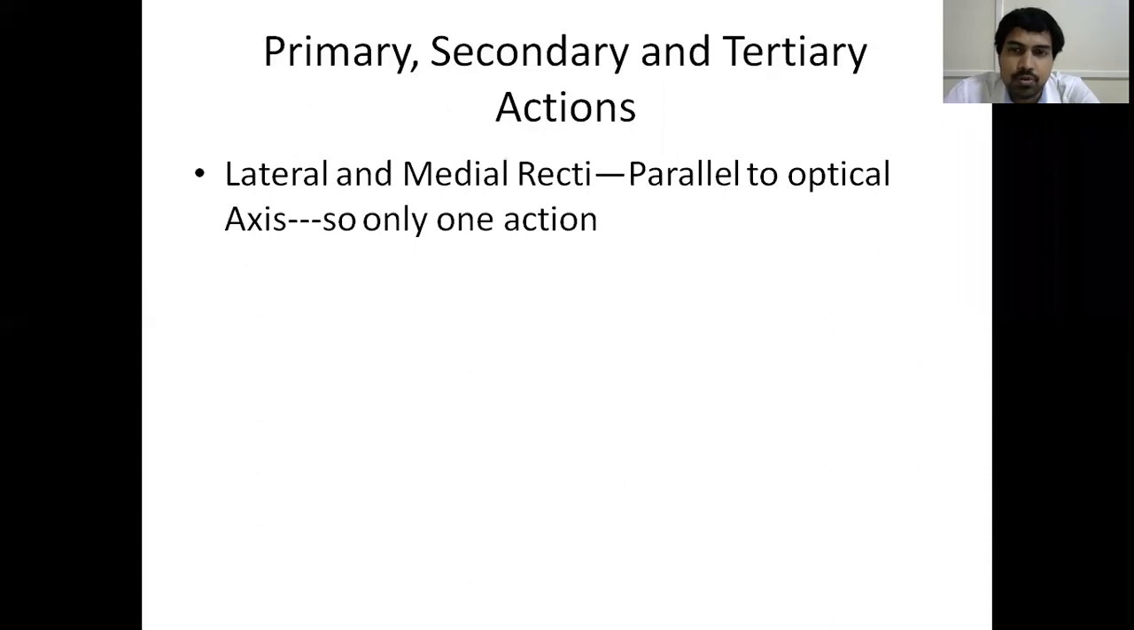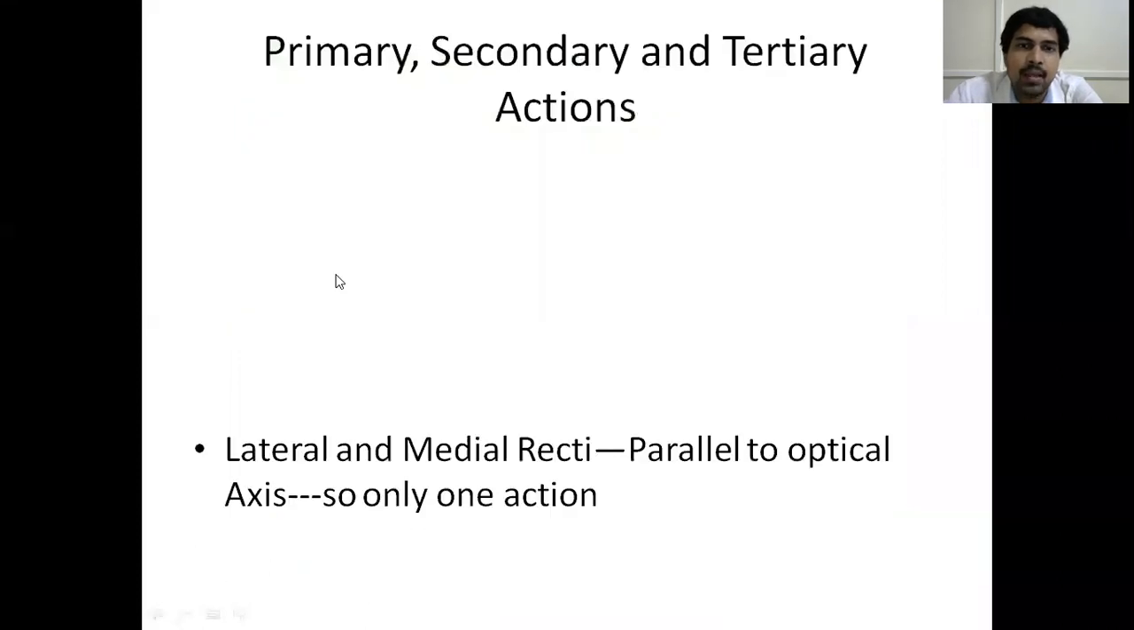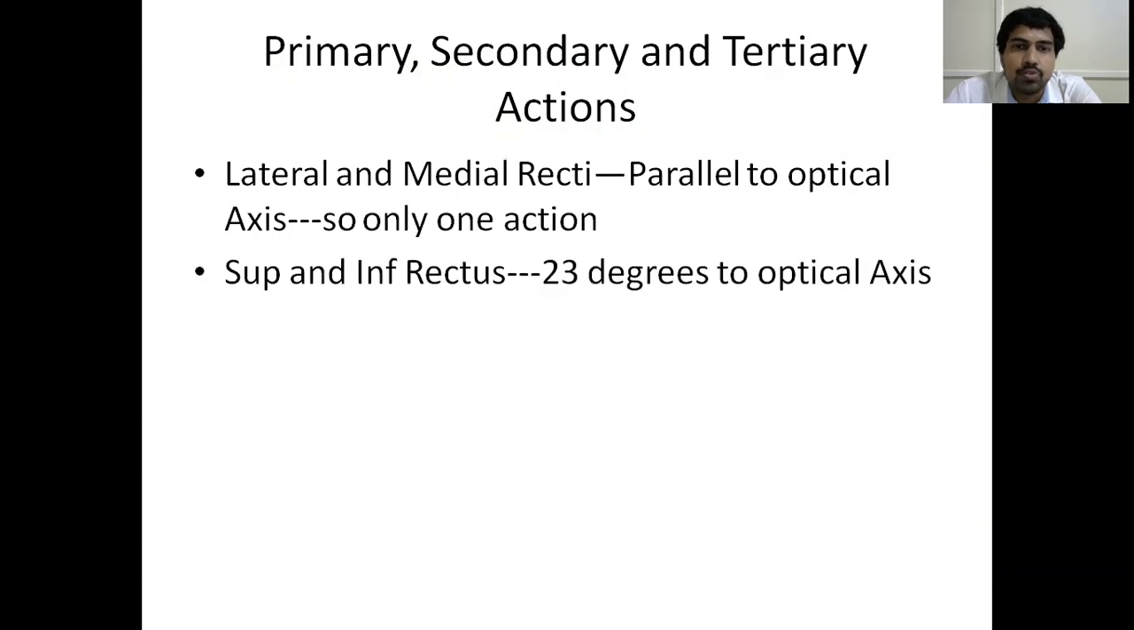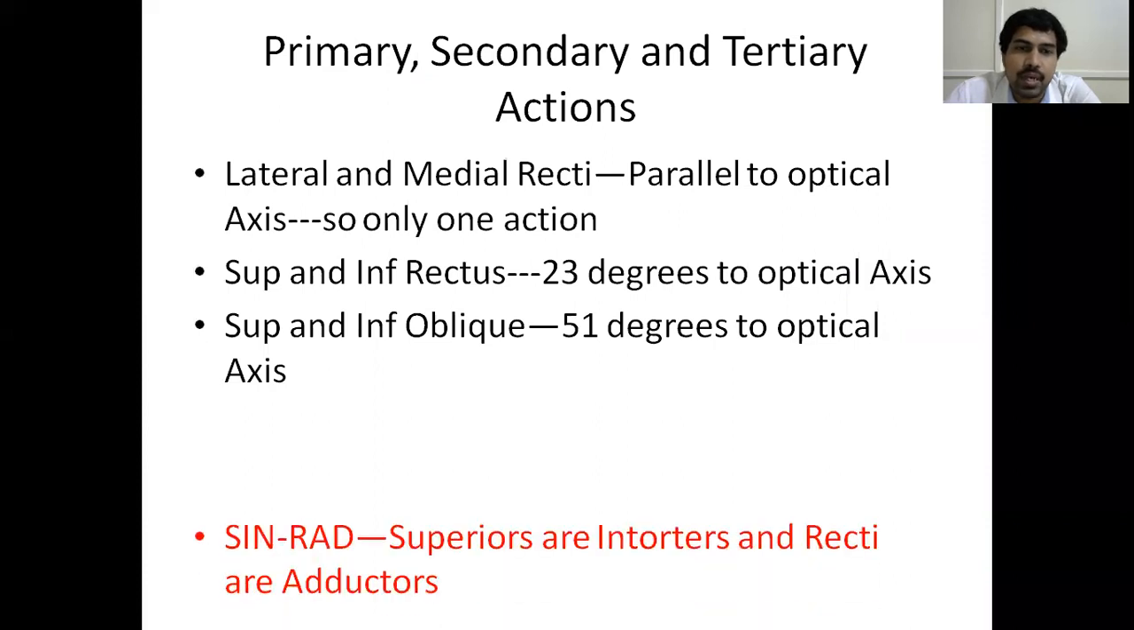So the optical axis, I told you, is nothing but a straight line drawn from the object which falls slightly nasal to the fovea. So this is the optical axis. That point you have to remember. Optical axis is a straight line drawn from the object which falls on the retina slightly nasal to the fovea. So the lateral rectus and medial recti are parallel to the optical axis. The superior rectus and inferior rectus are located at an angle of 23 degrees to the optical axis. Similarly, the superior and inferior oblique muscles are located at 51 degrees to the optical axis.